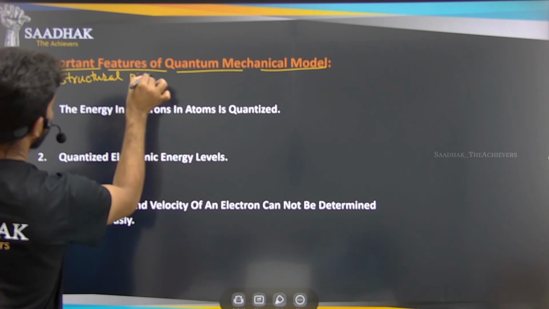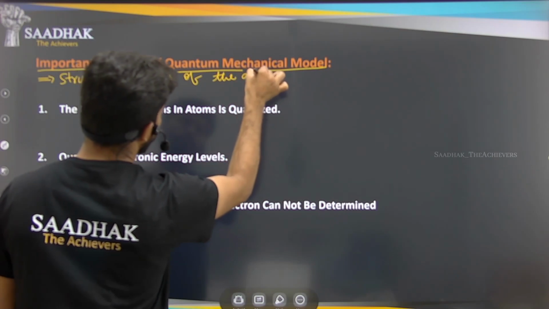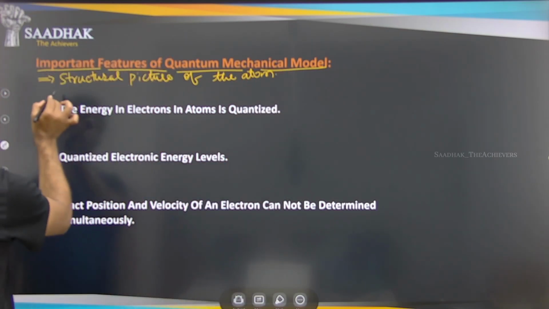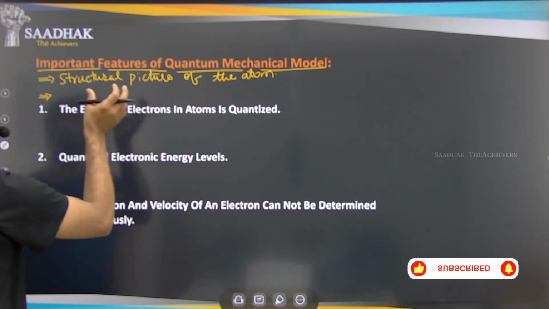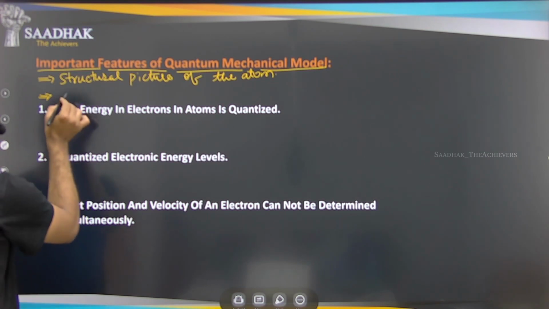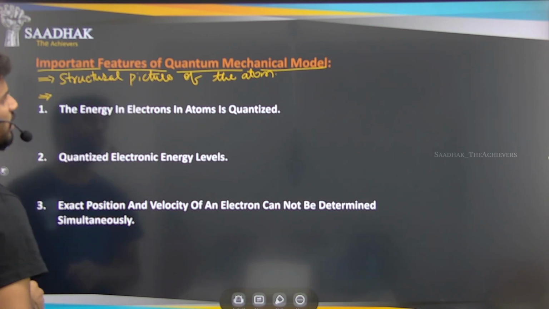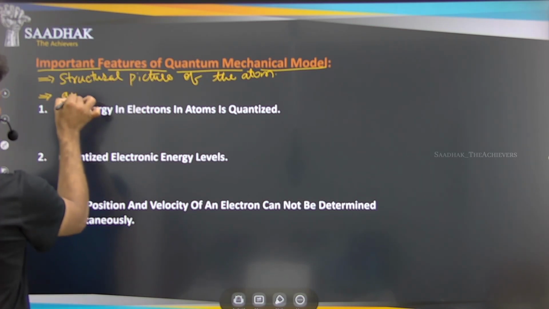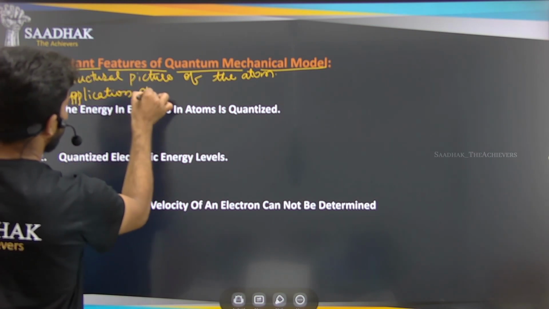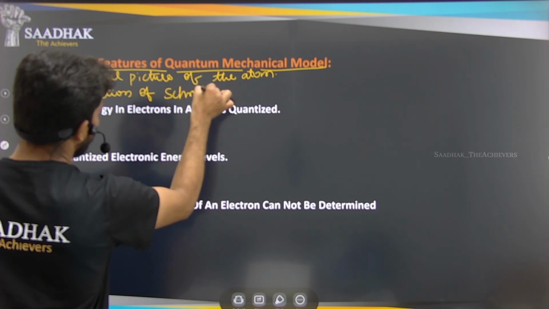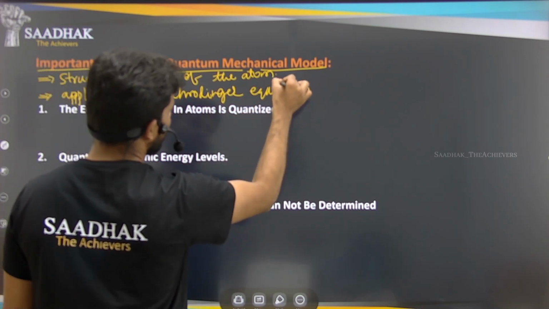Structural picture of the atom, right? The structural picture of the atom has emerged, or has been derived, from Schrodinger's equation. Solution of the Schrodinger equation means if you can apply the Schrodinger equation to an atom, then you can find this structural picture of the atom. That is the application of the Schrodinger equation.